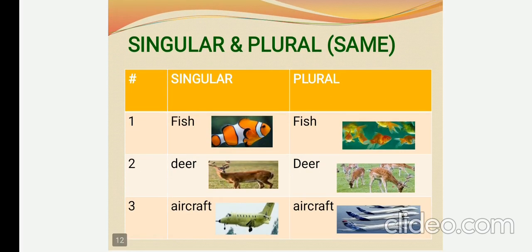Next one. There are a few nouns which remain the same both in singular and plural. Let us learn what they are. Fish, fish. Whether the fish is singular or plural, we write only the noun fish. Deer, deer. Aircraft, aircraft. So it remains the same. I have given only a few examples. If you have any doubts, let us check.